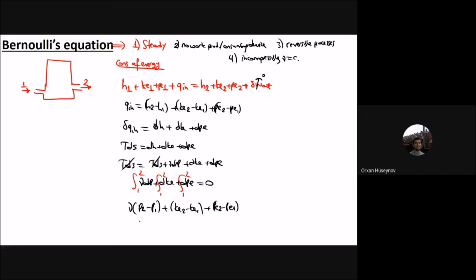Therefore P2 by rho plus kinetic energy 2 plus potential energy 2 is the same as P1 by rho plus kinetic energy 1 plus potential energy 1. We have derived Bernoulli's result from the entropy relationships using these four approximations: steady, reversible, incompressible, and no work producing or consuming device.